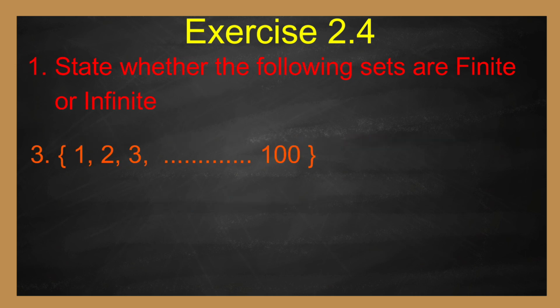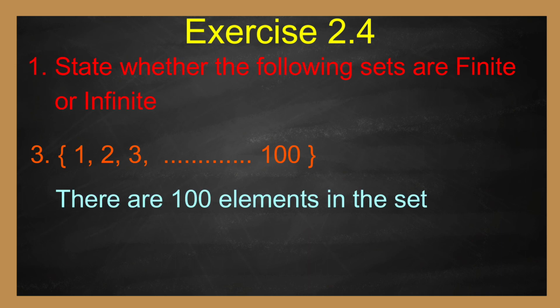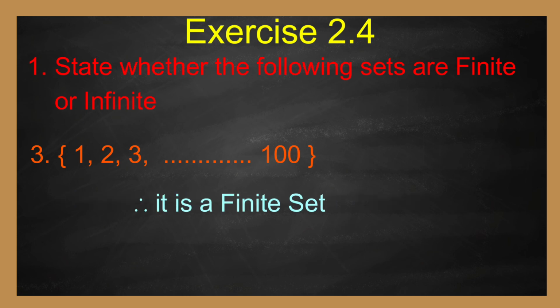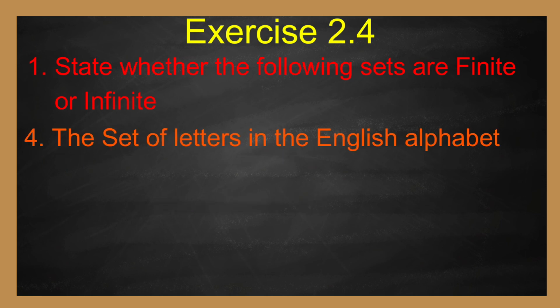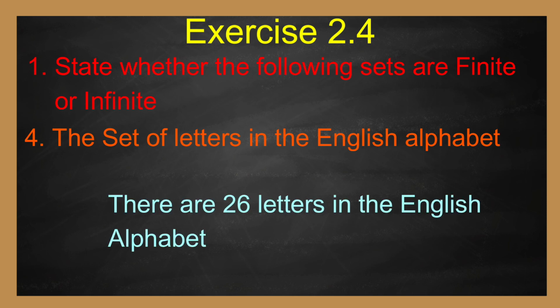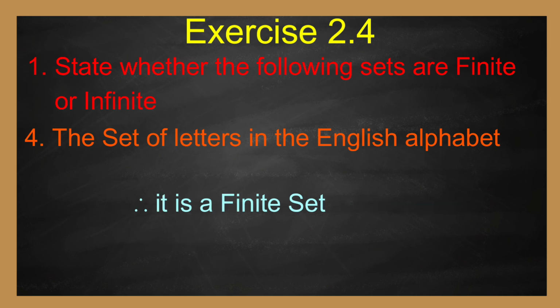Third one, set of 1, 2, 3, etc. up to 100. There are 100 elements in the set. Therefore, it is a finite set. Fourth one, the set of letters in the English alphabet. There are 26 letters in the English alphabet. Therefore, it is a finite set.